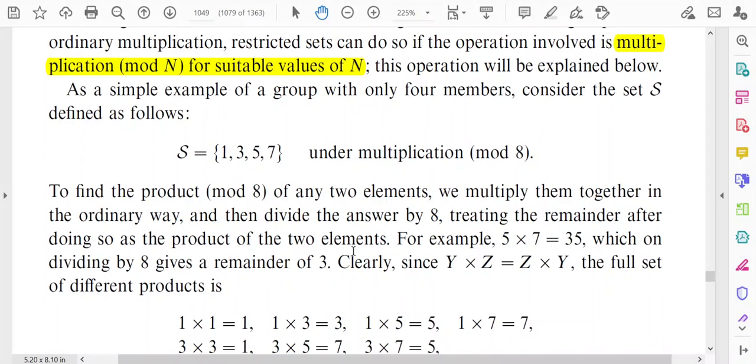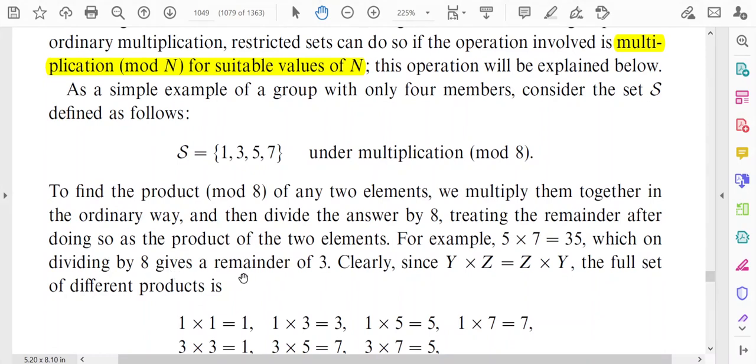For example, 5 into 7 is equal to 35. So 5 is one of the elements of this group and 7 is another element of this group, and 5 into 7 is equal to 35 under ordinary multiplication. After the ordinary multiplication we have to divide 35 by 8.